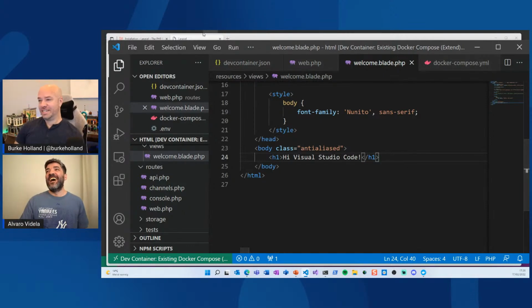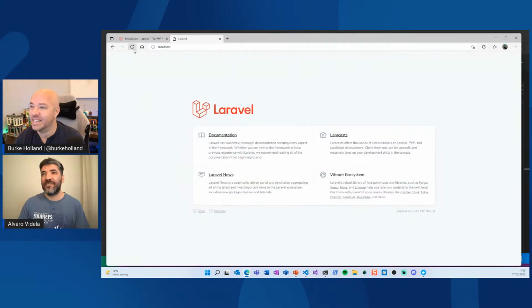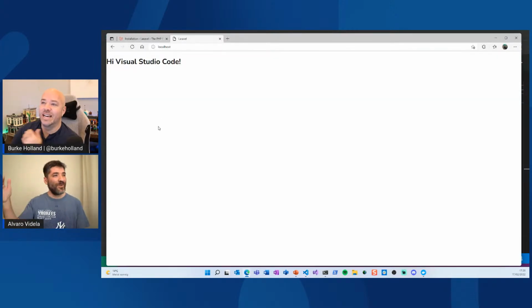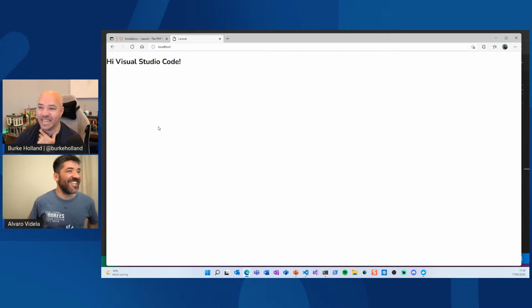Yeah. Let's refresh here. Hey. I mean, yes, it's working. So yeah, I mean, it sounds silly. I know we are joking here, but imagine, I literally copied a command from the Laravel documentation, pasted it on my command line, ran VS Code. I have a fully running web project. I can start making changes, you name it.